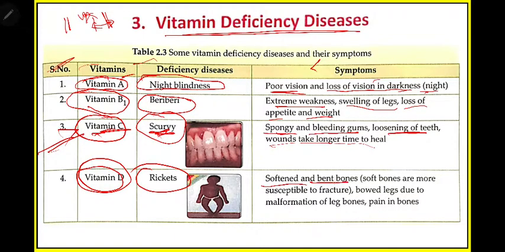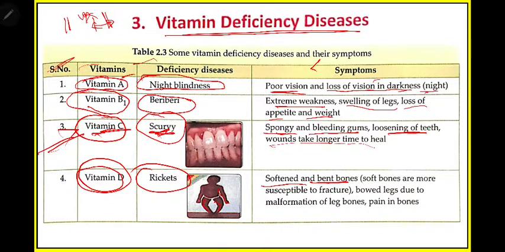Softened and bent bones. Your bones will become soft. That means you will become weak ultimately. And bent bones. You can see in this figure his legs are bent, his hands are a bit bent. That means your bones will become soft and bend. In case your bones are strong, if you fall from a cycle, what will happen? Your bones will not break easily. You may have some fracture, some minor cut in your hand, but the bone will not break easily.